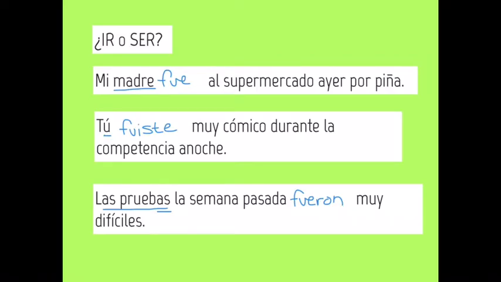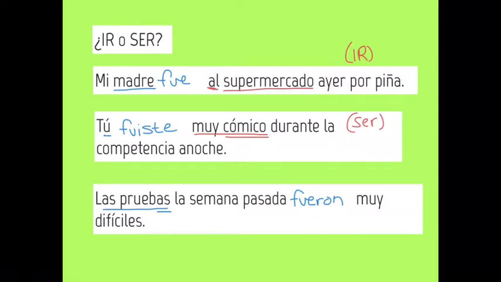Now let's go back and figure out what we are looking at. Is an example that uses ir or ser. Mi madre fue al supermercado ayer por piña. Well, I've got al, so that gives me to, and then I've got a place, supermercado. So this first one is a situation that uses ir, to go. Tú fuiste muy cómico durante la competencia anoche. Muy cómico. Cómico is funny. That's a characteristic. Characteristics go with ser.